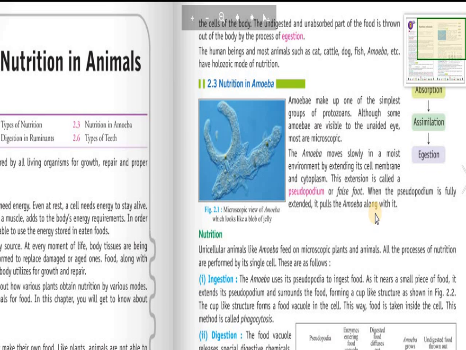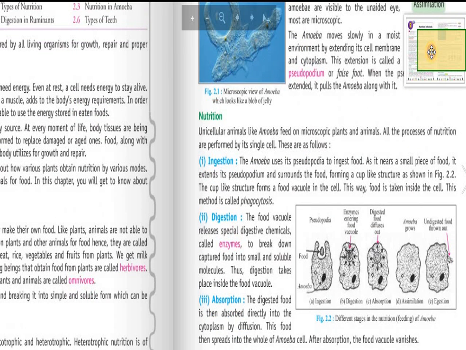It keeps changing its shape, and in this figure, as you can see, these two hand-like structures are called pseudopodia or false feet. These pseudopodia are extended and the whole amoeba moves along with them. Now actually we have to discuss nutrition, so let's move to that part.